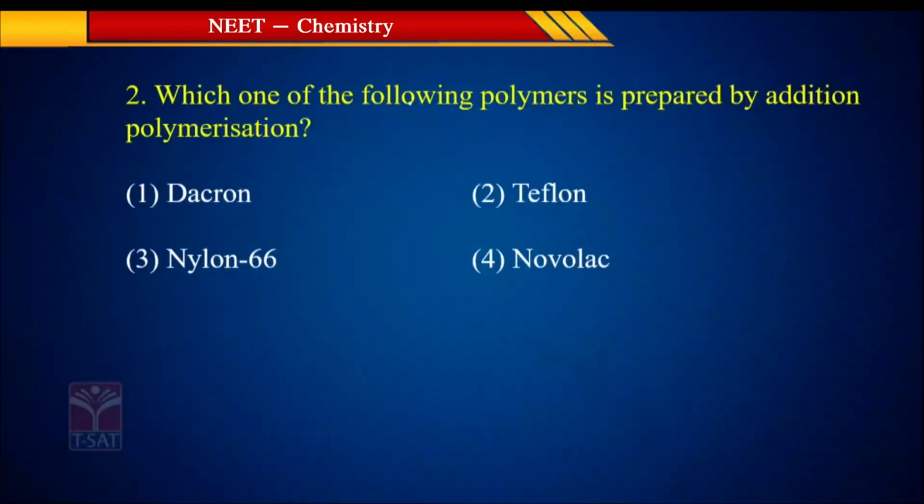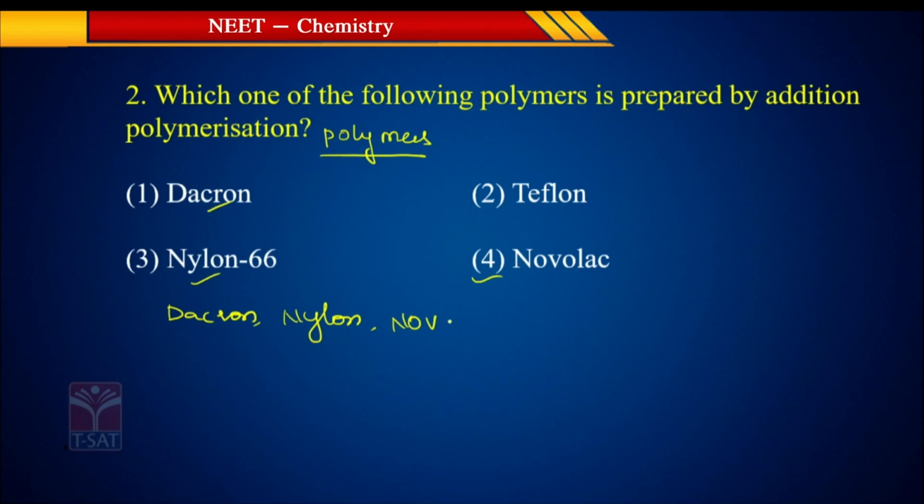And next, coming to the second question. Which one of the following polymers is prepared by addition polymerization? This is from the polymers chapter, and he is asking about the polymerization technique involved in the given polymers. Here we have Dacron, nylon and Novolac.